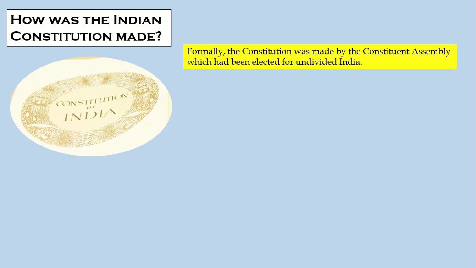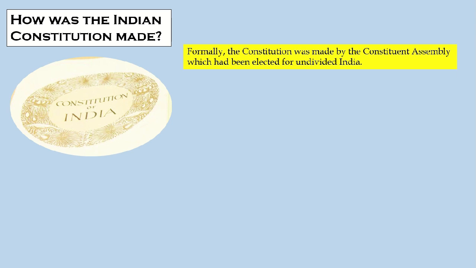Formally, the Constitution was made by the Constituent Assembly, which was elected for undivided India. Undivided India means before India and Pakistan were partitioned, the Constituent Assembly was elected. What is the duty of a Constituent Assembly?